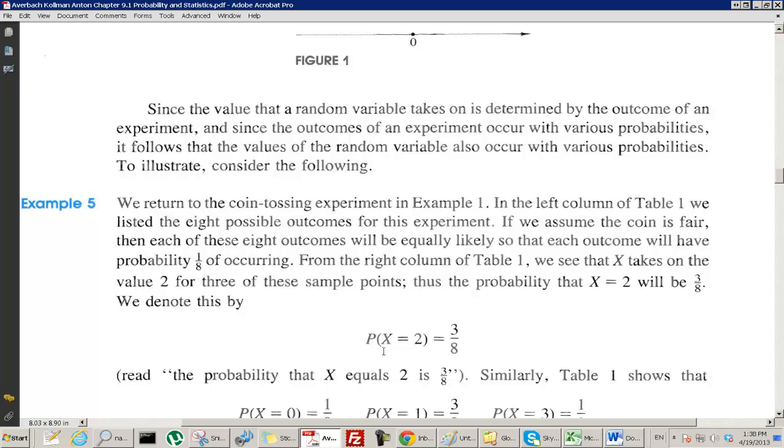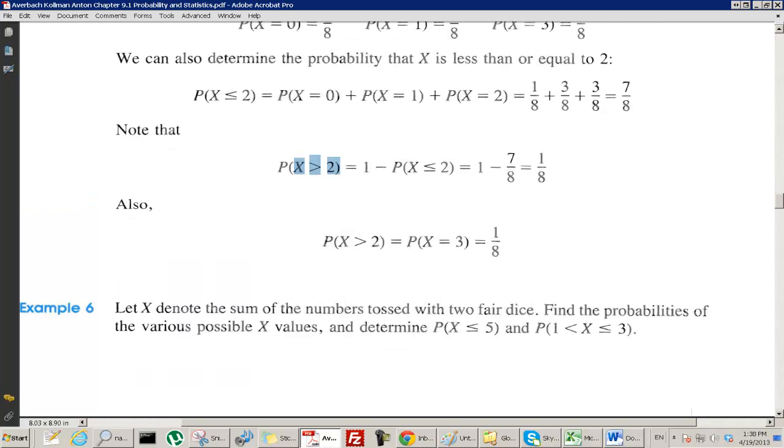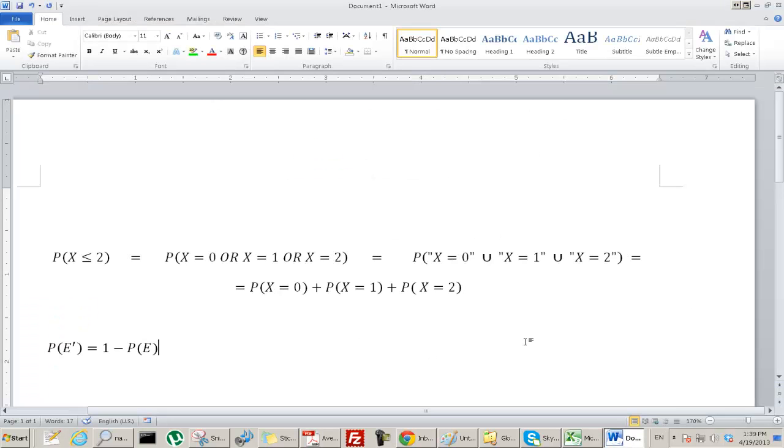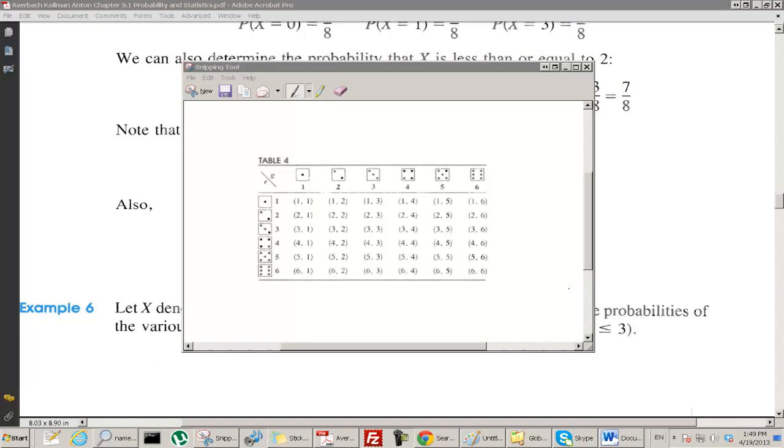So we explored this kind of notation, x equals 2, x equals 1, and so on. Then we also extended it a little bit. We said x is less than or equal to 2. What does that mean? We can view it as the union of x equals 0, x equals 1, and x equals 2. And we saw that "or" can become union, and these are disjoint, so we can add.